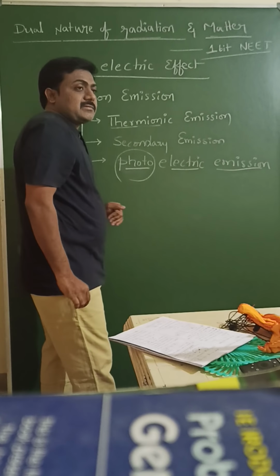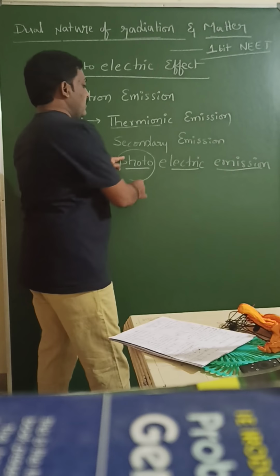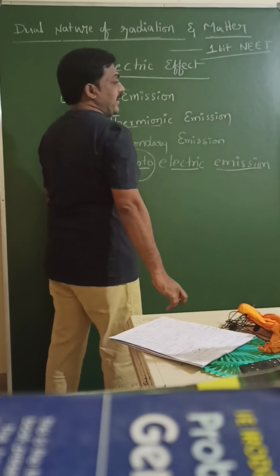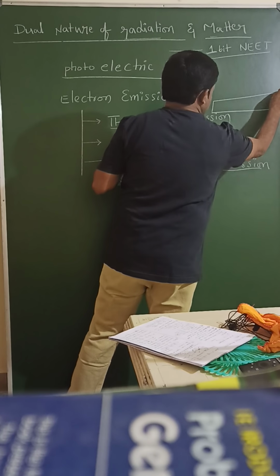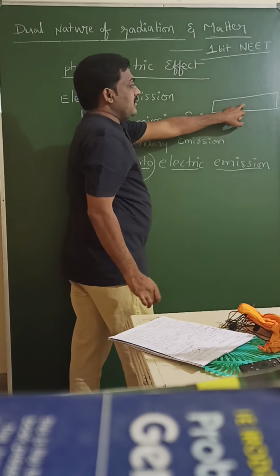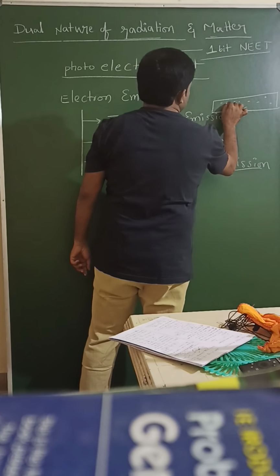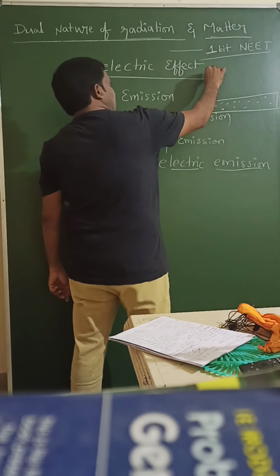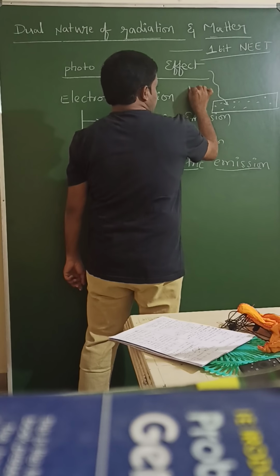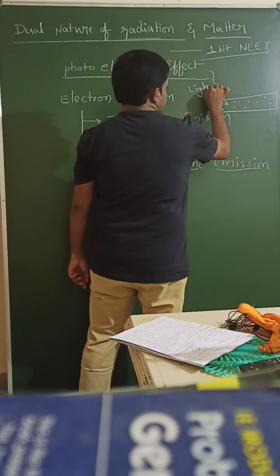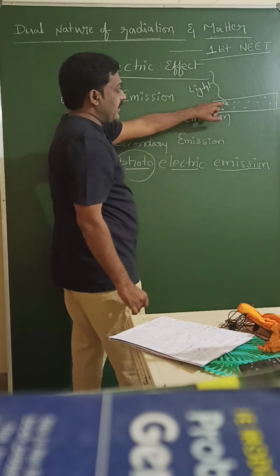Photo means light. A particle of light is called a photon. When a photon is incident on a metal surface, in this metal so many electrons are there. Light is incident. This ray is a ray of light, and the ray of light is incident on the metal surface.